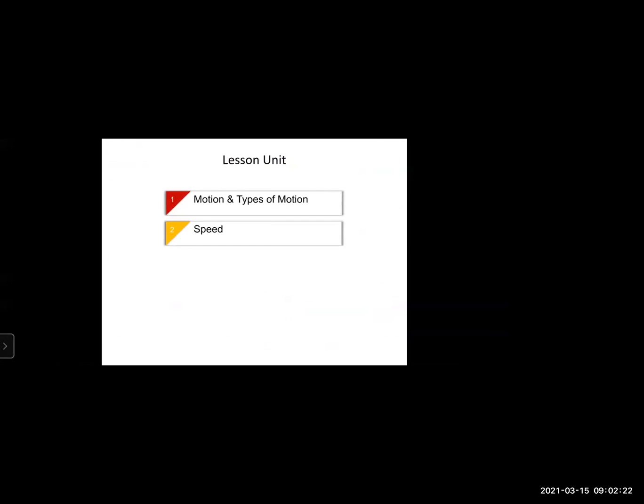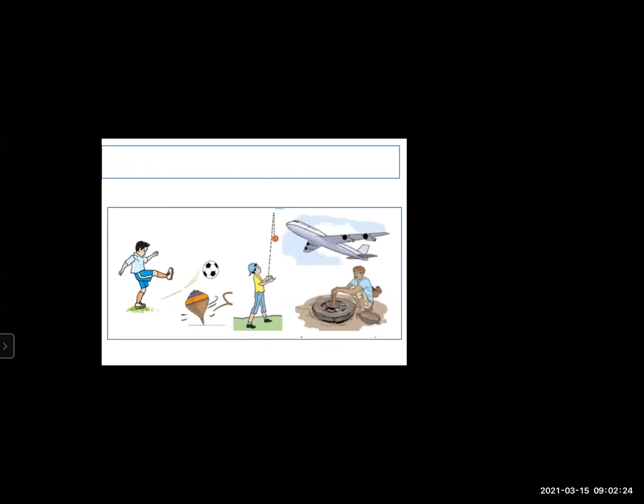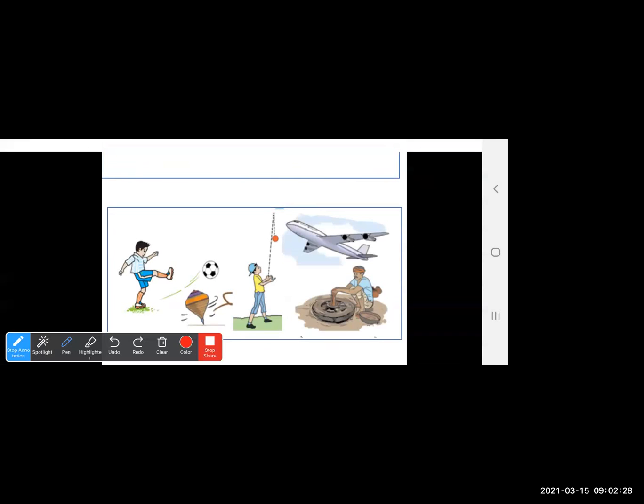Okay, starting with the figure. Just see the figure carefully. In this figure, you all can see there is a boy who is trying to kick a ball. Now, due to the action of kicking, what happens? The ball is set into motion. Now, this top is again in motion.